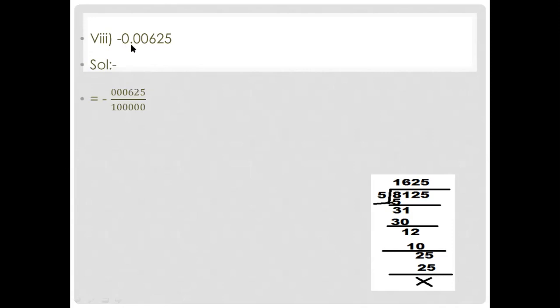Why? Because before the decimal, if you have 0, and after the decimal in the start, if a non-zero number is not present, only 0, so it has no value, you can simply directly write 625. Look, for the decimal, 1.